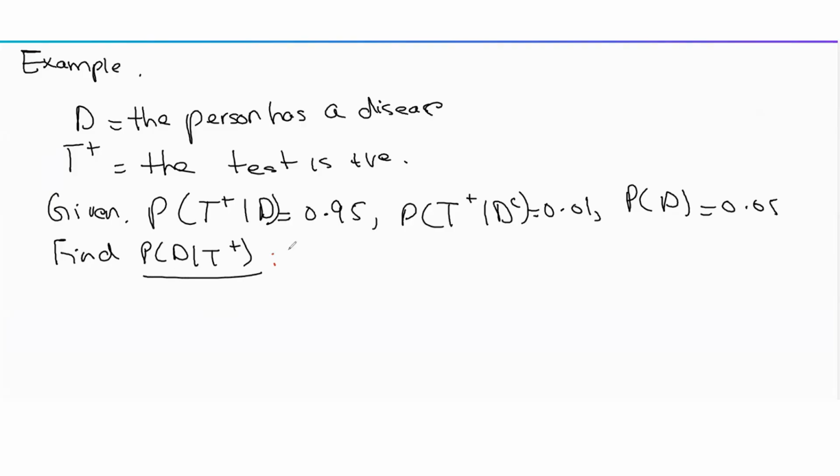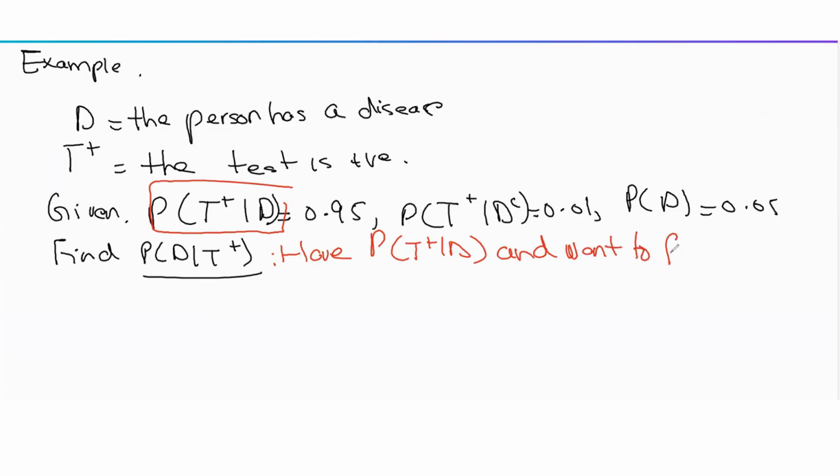Now the idea here is that we have probability test is positive given disease. So we have this form of conditional probability and want to find its exact opposite, which is probability of D given test is positive.